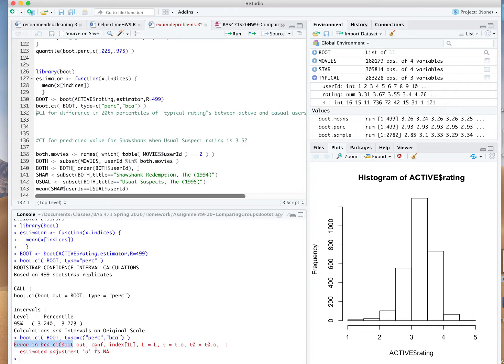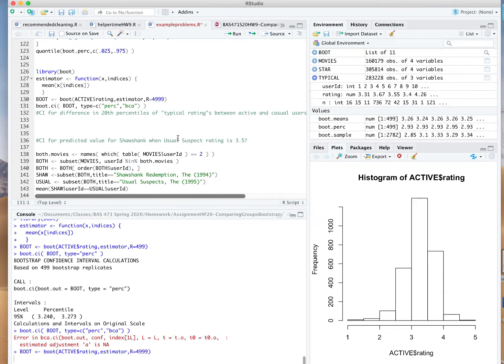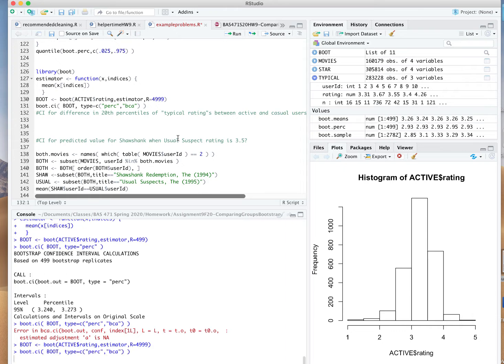Now, if you get this error, like what I have here, it turns out that we just didn't make enough Bootstrap samples for this improved procedure to actually work. So if you get this error, you didn't do anything wrong, you just didn't have enough Bootstrap samples. If instead we make just about 5,000 and rerun this command, it'll be able to figure out the special adjustments that it needs to make in order to improve what that 95% confidence interval looks like.